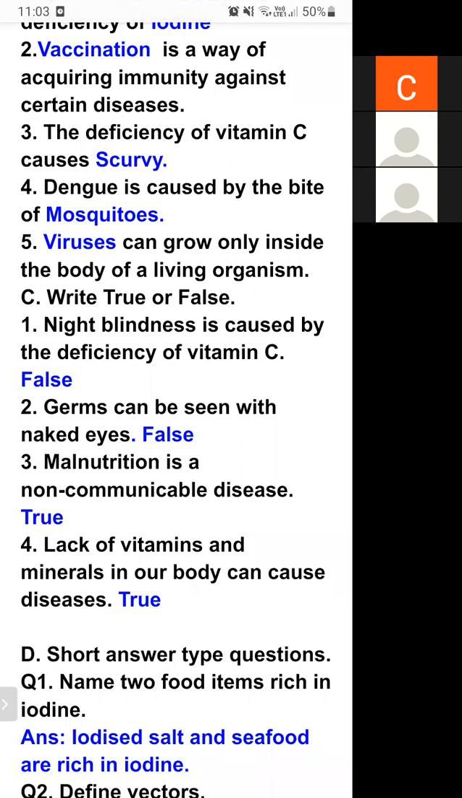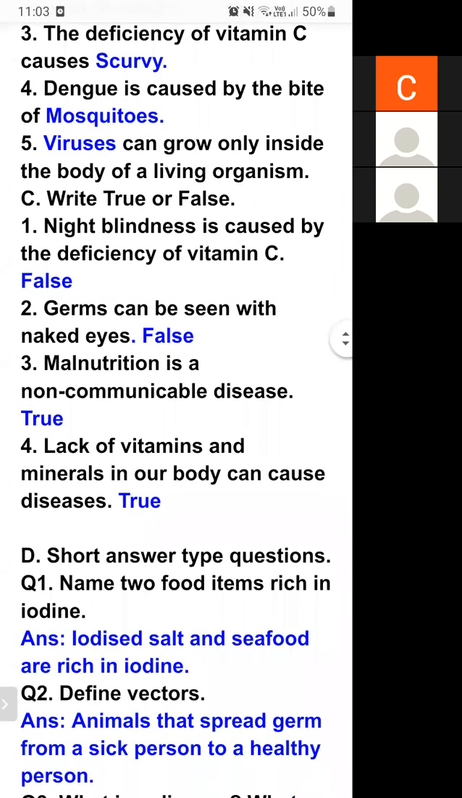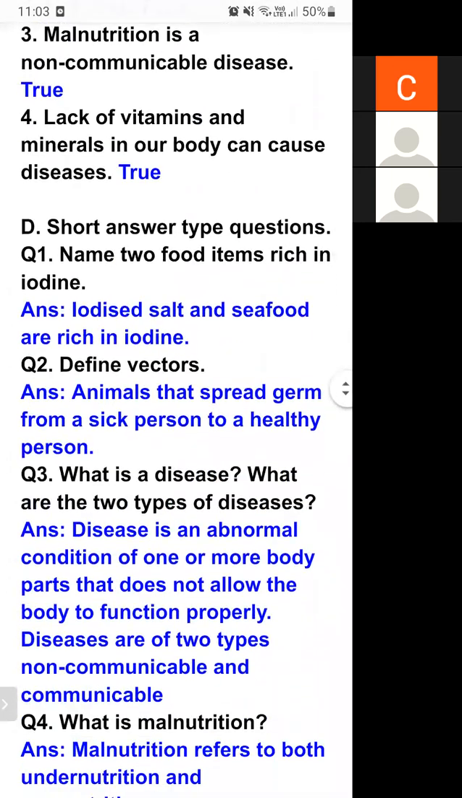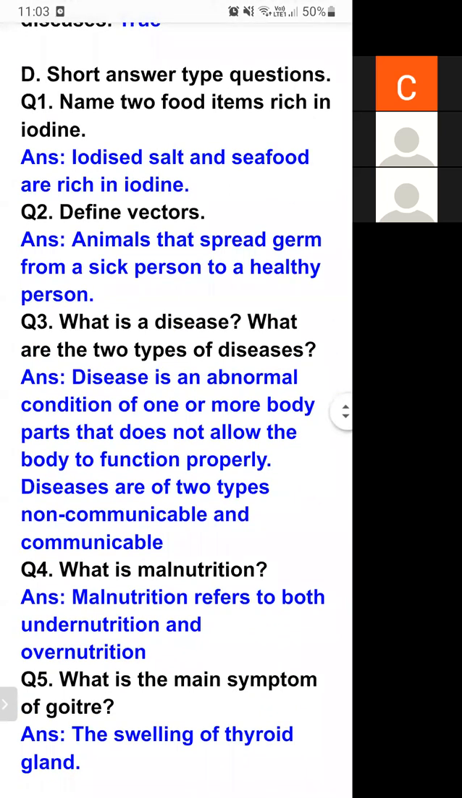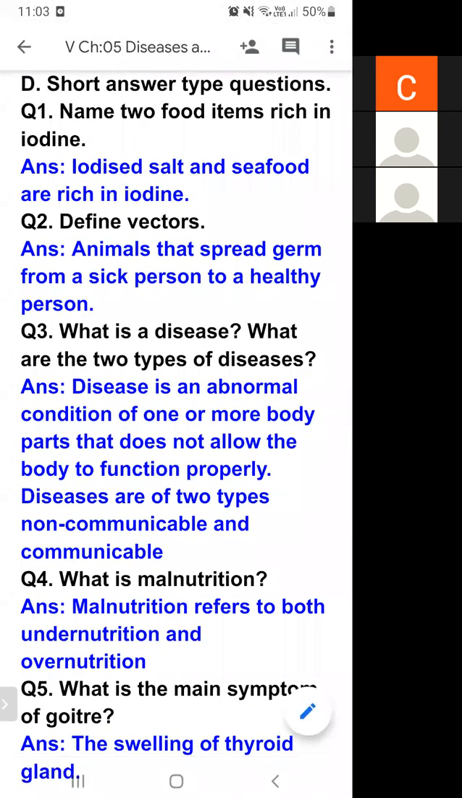Now it is the time to discuss short answer type questions. So students, now we are going to learn short answer type questions. So what is the first question?